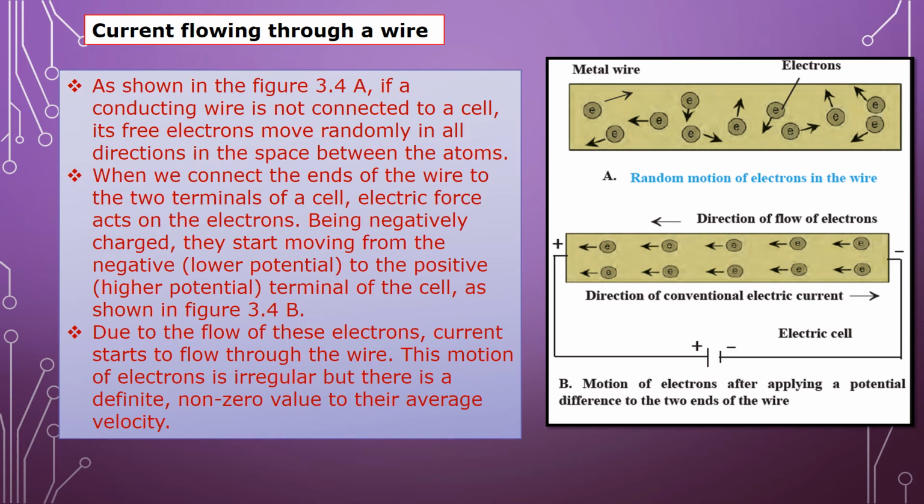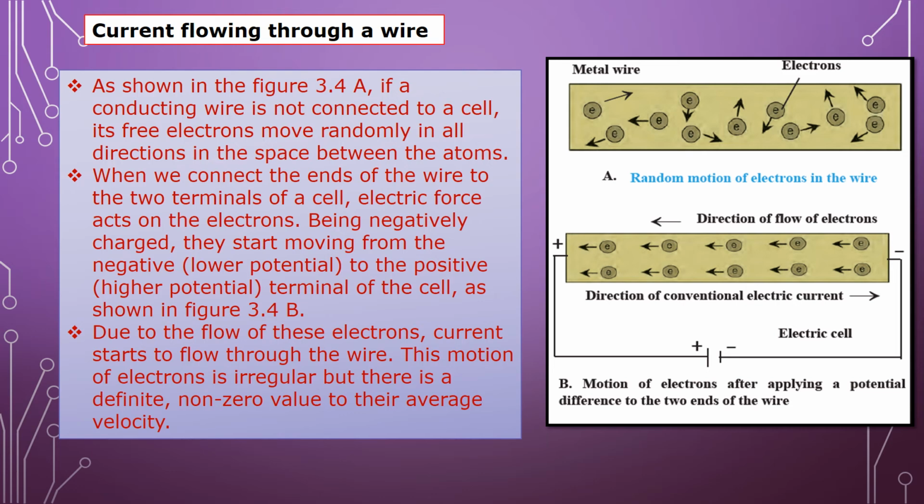These electrons have negative charge, so they start moving from the negative to the positive terminal of the cell, that is, from lower potential to higher potential of the cell. That is shown in figure 3.4b. Due to the flow of these electrons, current starts to flow through the wire.